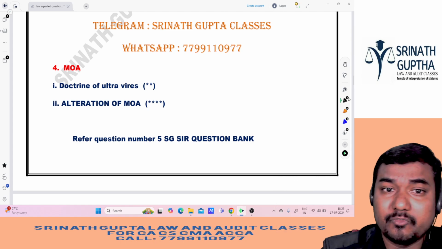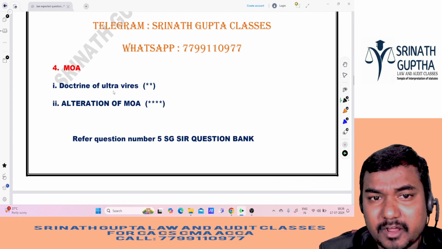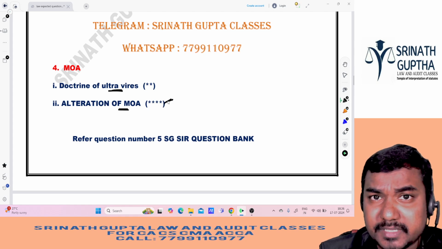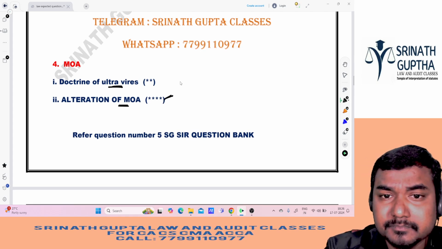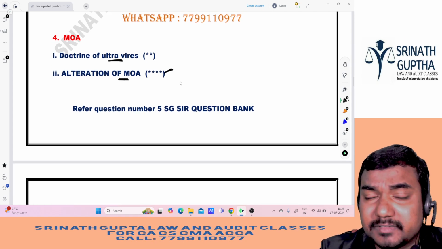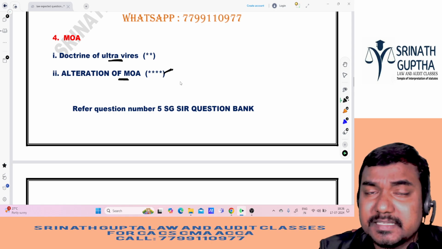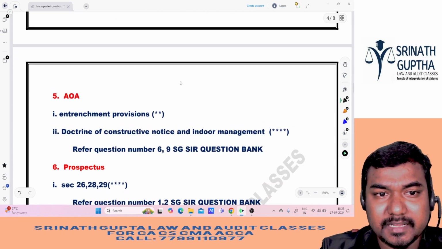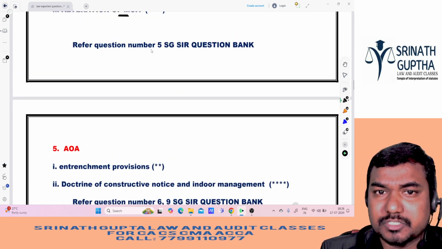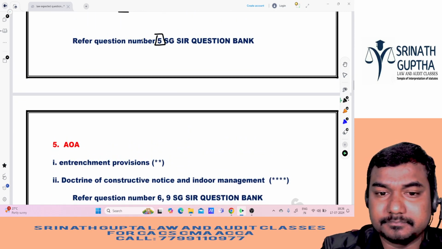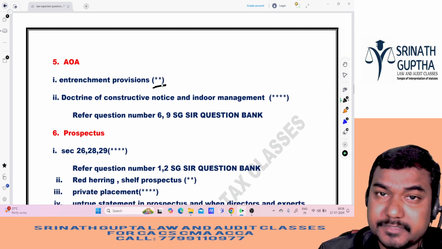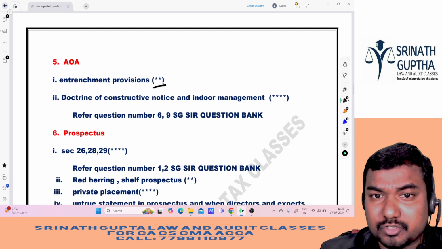And in the MOA and AOA, he can ask doctrine of ultra vires and alteration of MOA. Alteration of MOA he can ask in MCQs. He can ask practically also. Alteration of situation clause, alteration of the name clause, alteration of objective clause. These three are important in alterations. And if possible, go through question number 5 in my scanner. Entrenchment provisions he can ask even for MCQ or in the normal questions also.